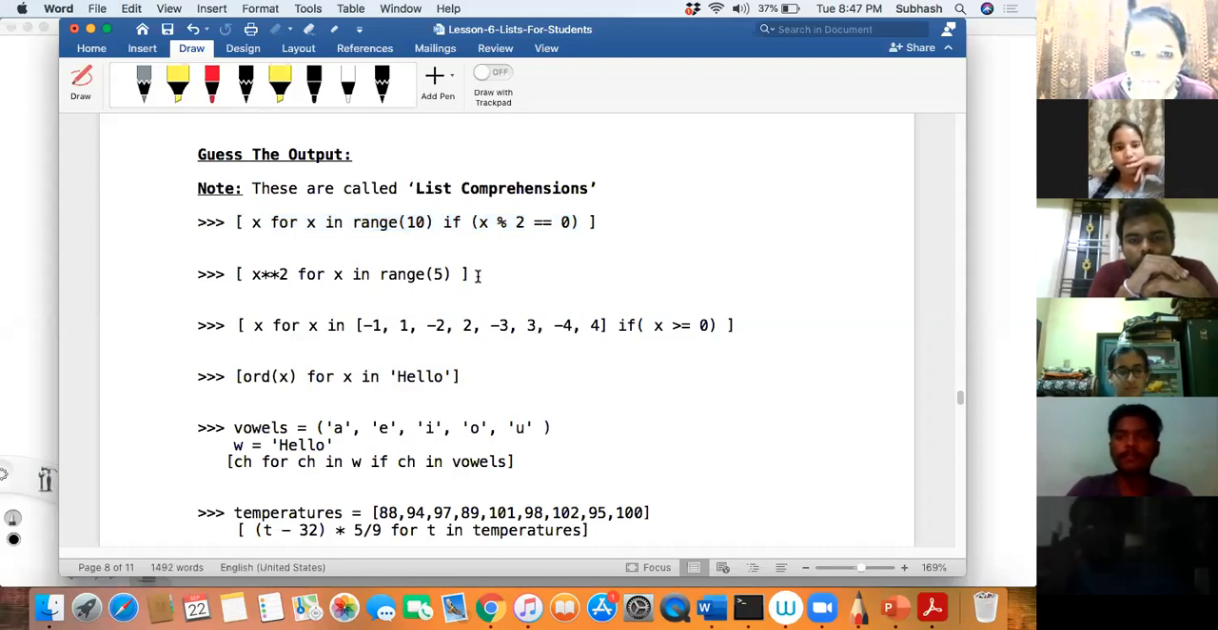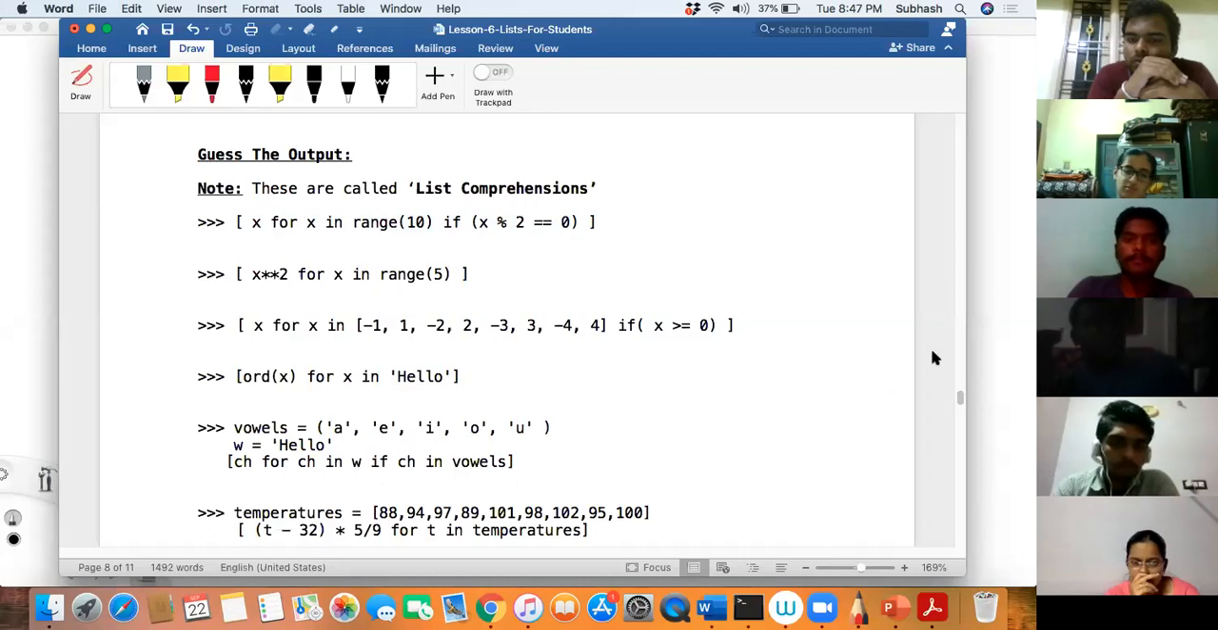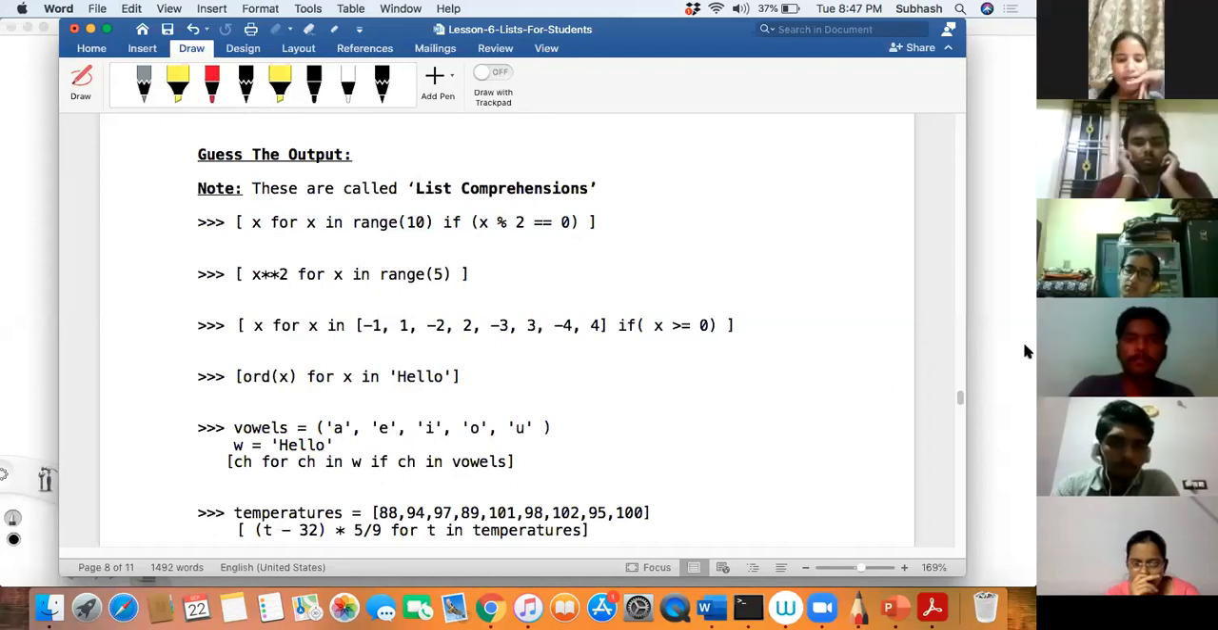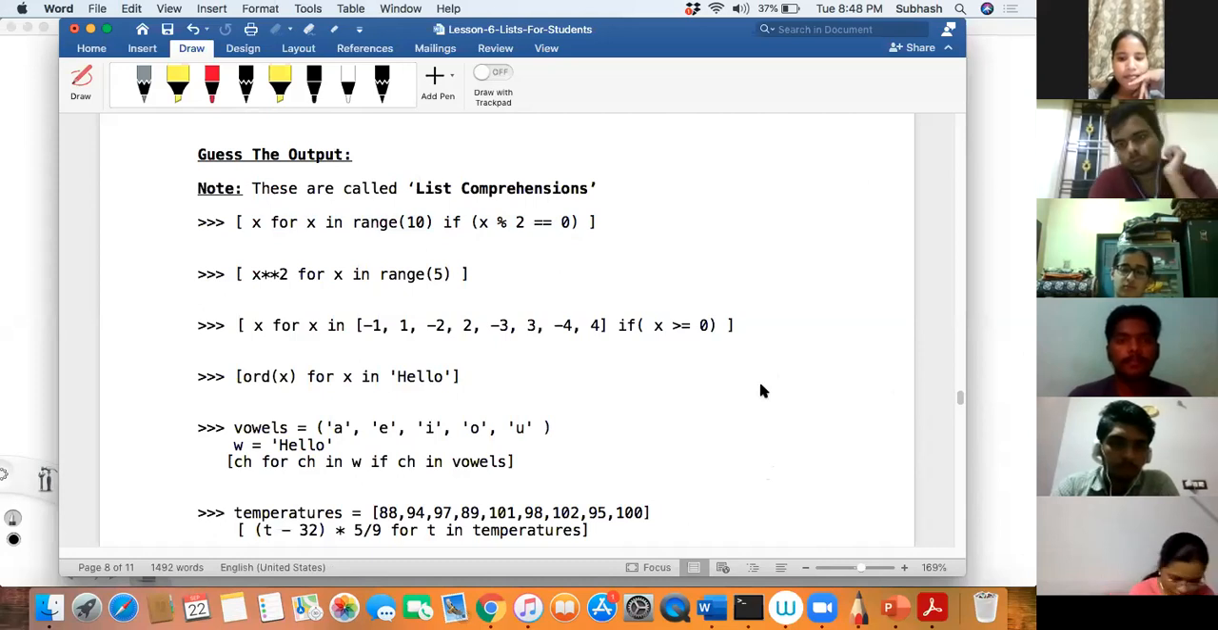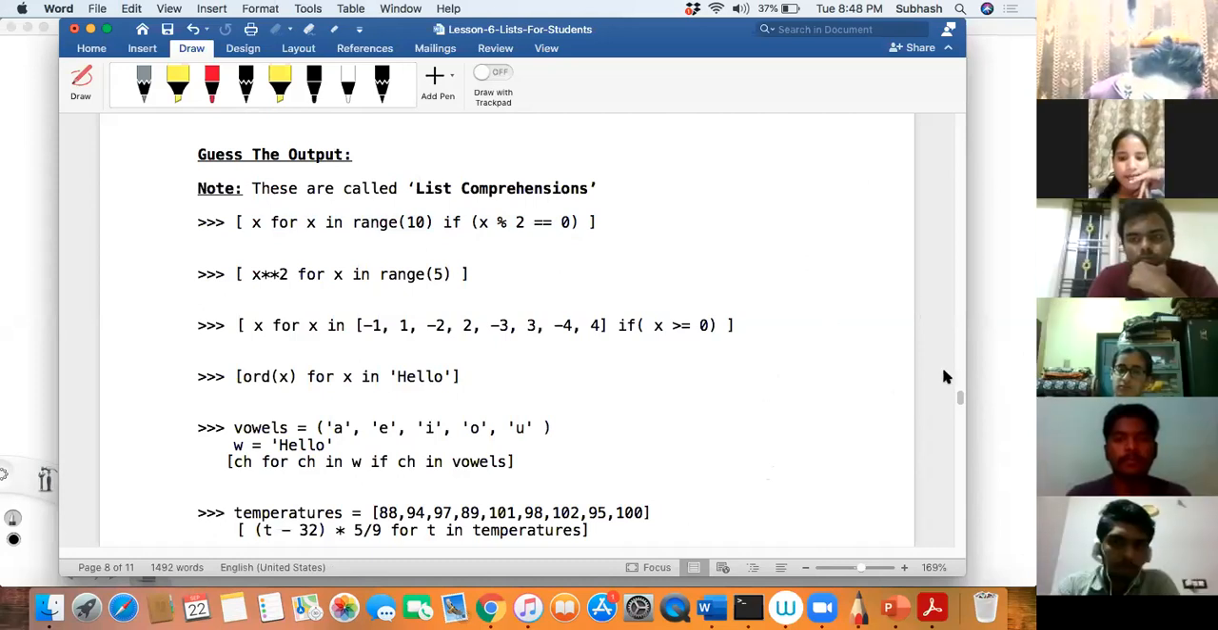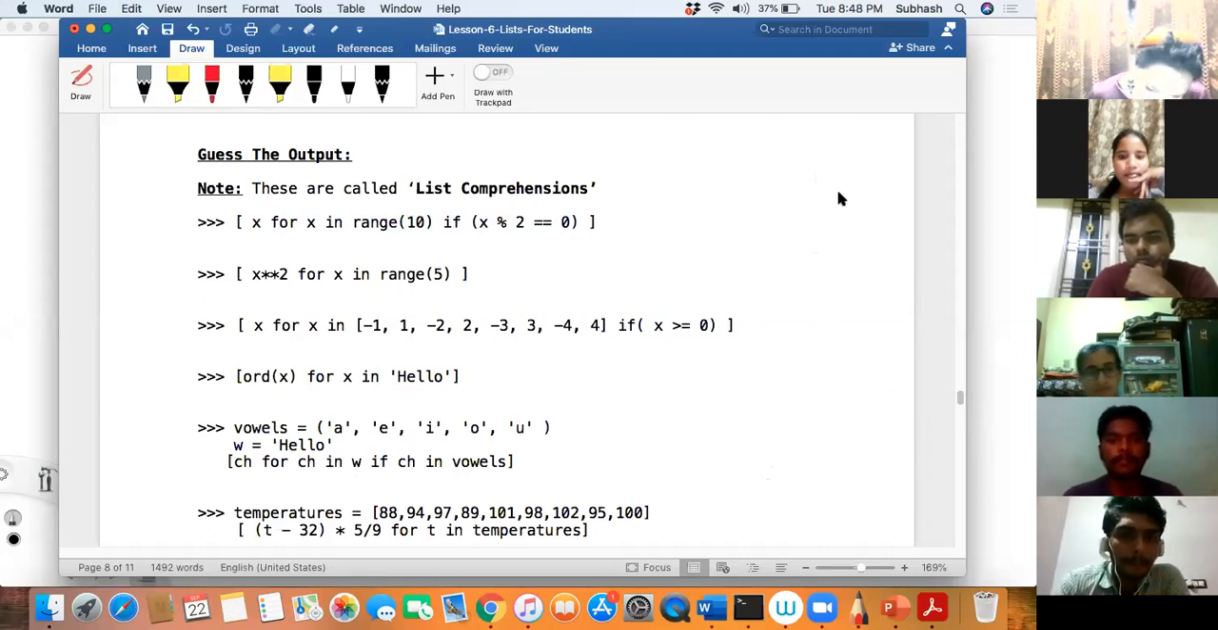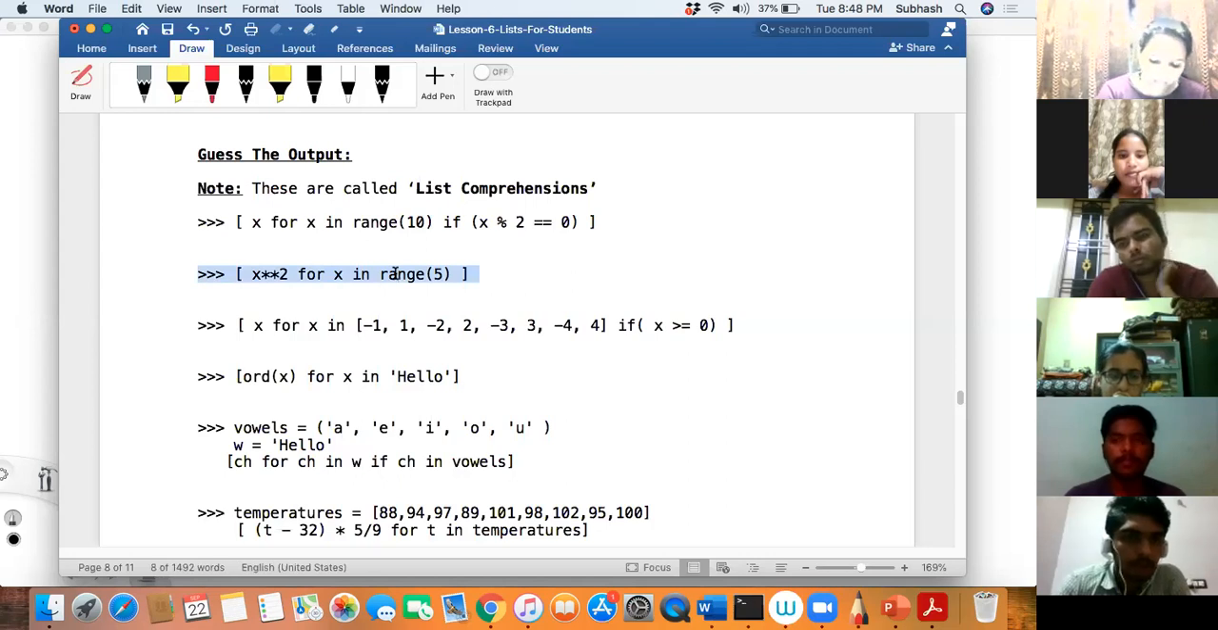So next one, can anyone tell me? We will ask Harini. Is Harini there in the session? Not there? Okay. So we will ask Shreyas. Yes, sir. Shreyas, so for this one, tell me. x mod 2 for x.